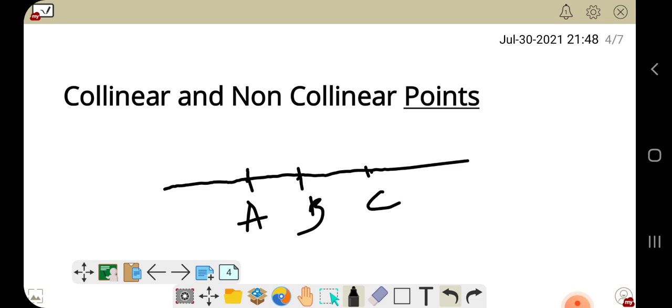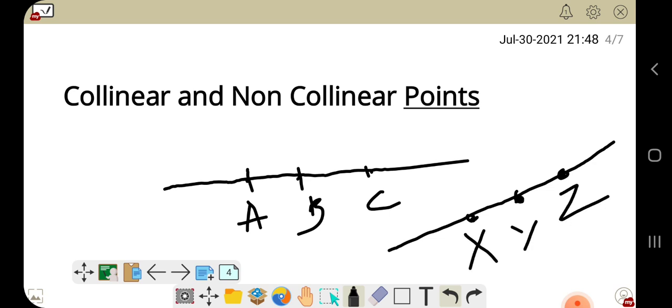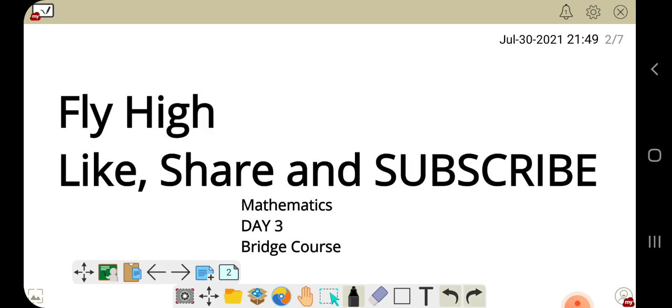So all 3 points should be on a line. That time we can say all these 3 points are collinear points. Point X, point Y, point Z are all collinear points. Otherwise the points will be called non-collinear points.